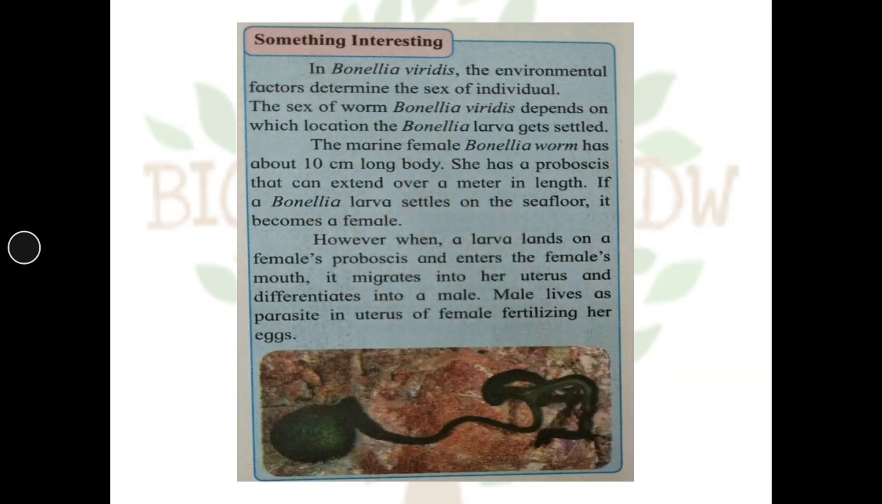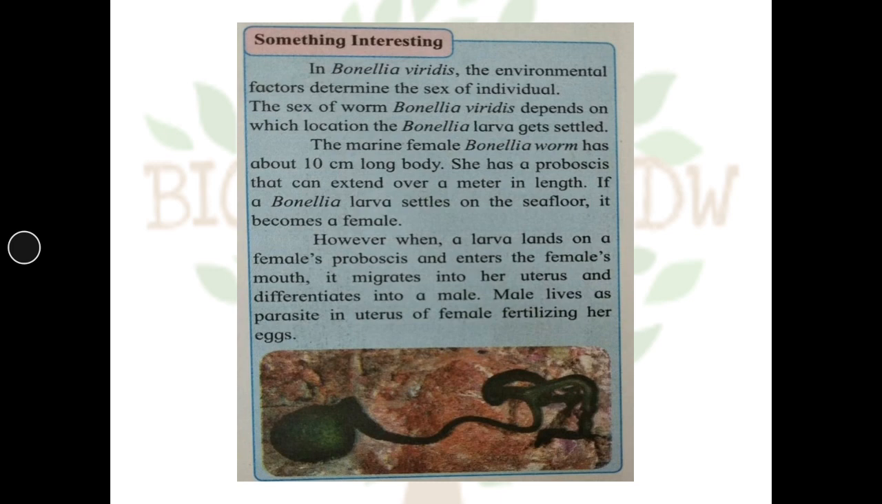So there is another interesting phenomenon found in other organisms. For example, in Bonellia viridis, environmental factors determine the sex of the individual. The sex of the worm Bonellia viridis depends on the location where the Bonellia larva settles. The marine female Bonellia worm has a body about 10 cm long. She has a proboscis that can extend over a meter in length. So in the diagram you can see the proboscis is shown.